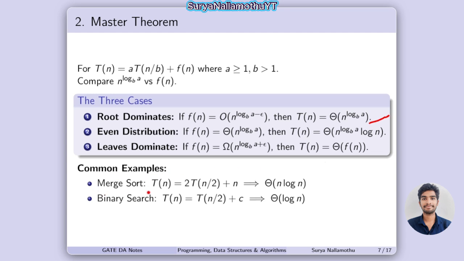Merge sort. For merge sort, T of n is equal to 2 into T of n by 2 plus n. The theta value is theta of n log n. This is the complexity. For binary search, the complexity is O of log n.